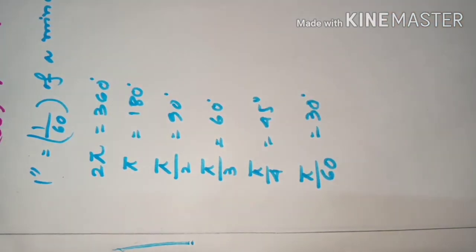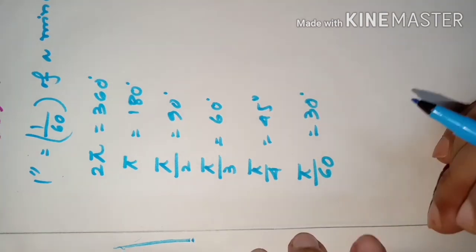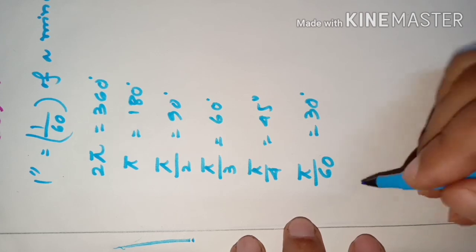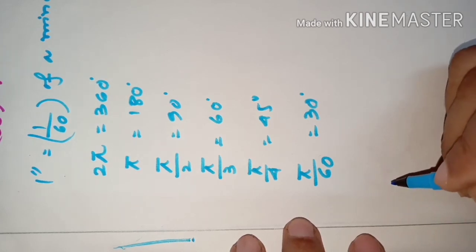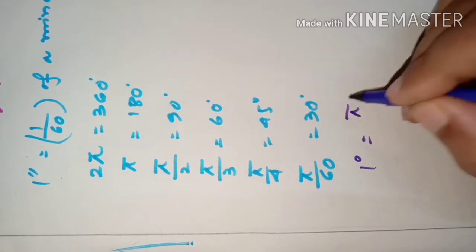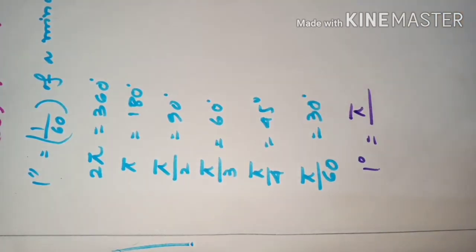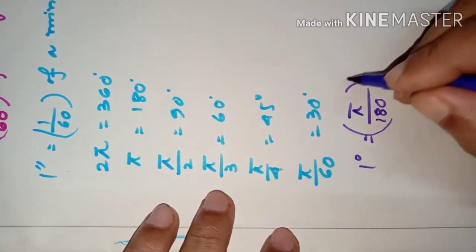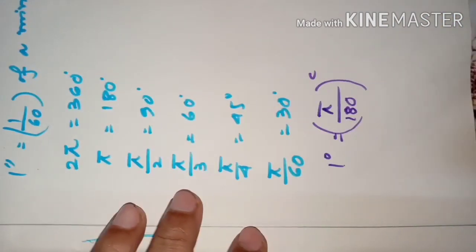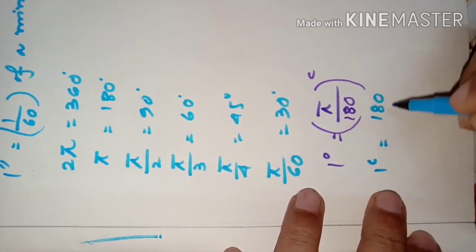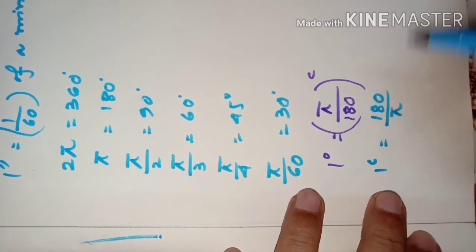So you can convert easily degree into radian, radian into degree. What is the relationship? 1 degree is equal to pi by 180 radian. And 1 radian is equal to 180 by pi degrees.